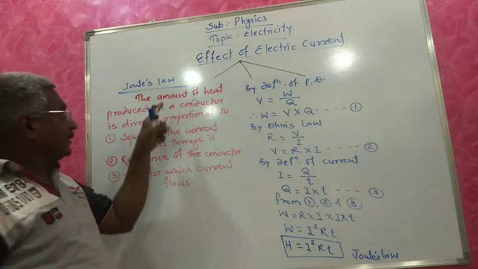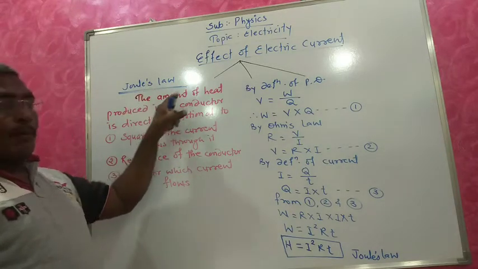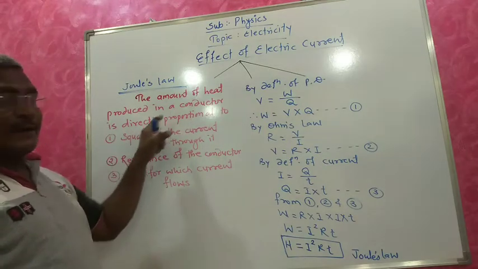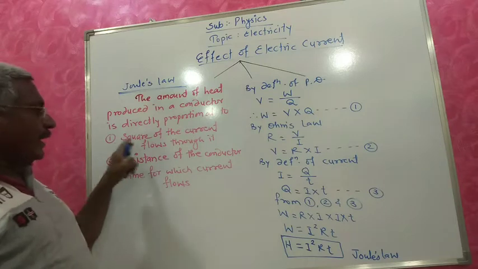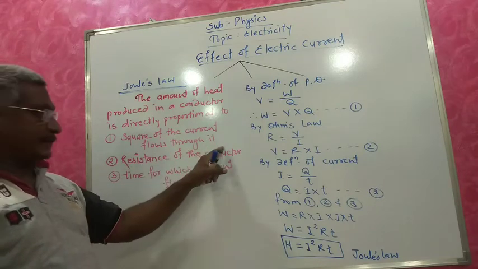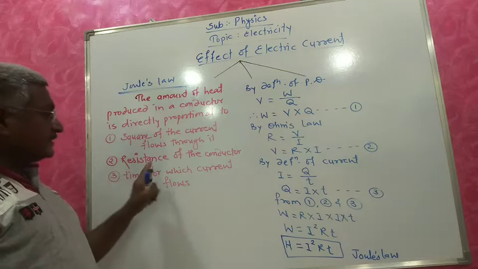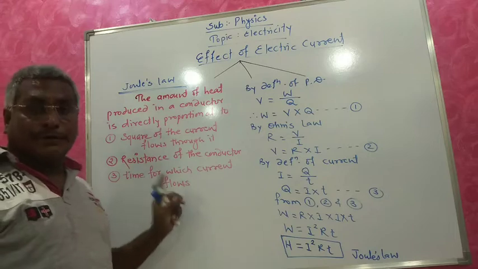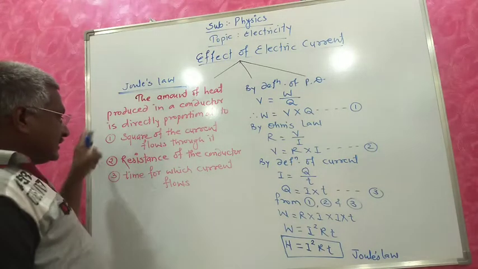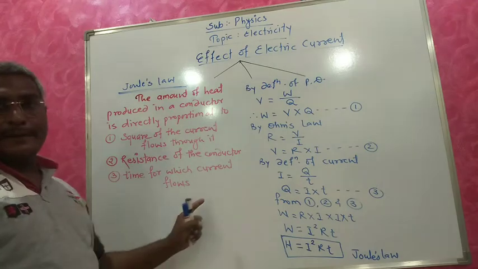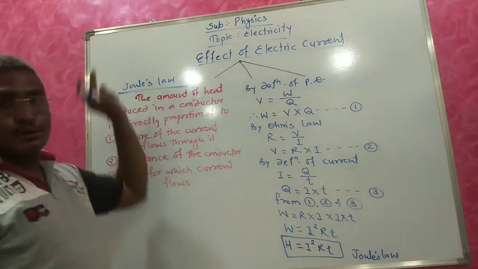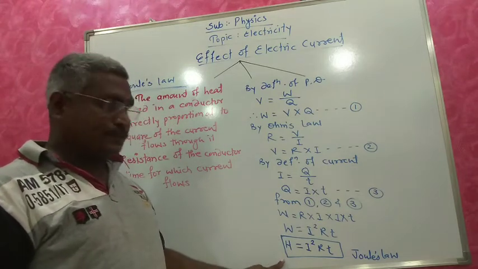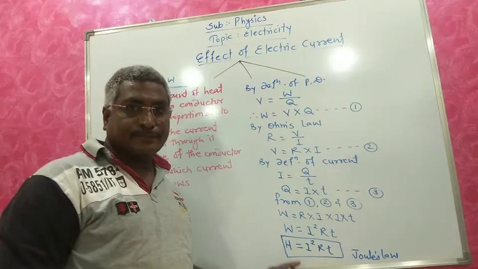Once again, I am repeating: the amount of heat produced in a conductor is directly proportional to the square of the current flowing through it, second, the resistance of the conductor, and third, the time for which current flows. So we got Joule's law from this expression. Hope you understand this.